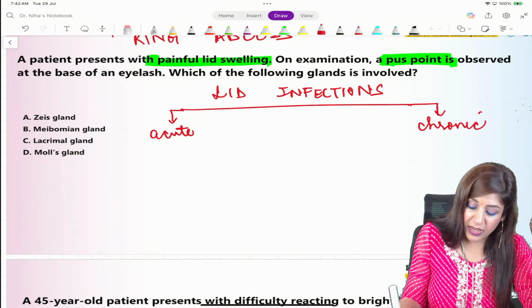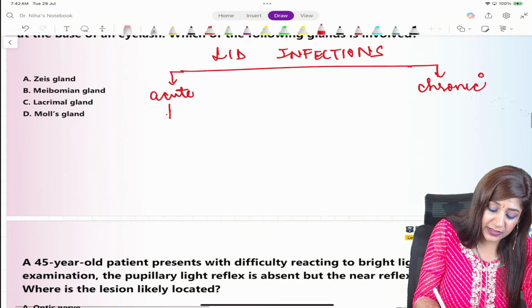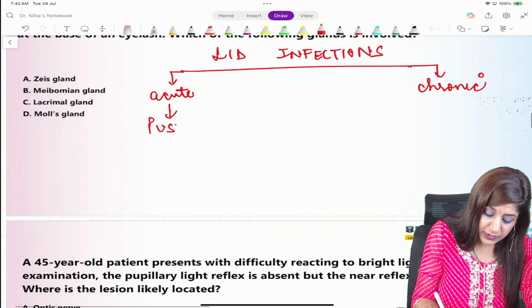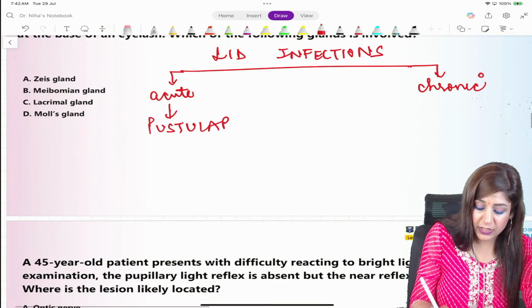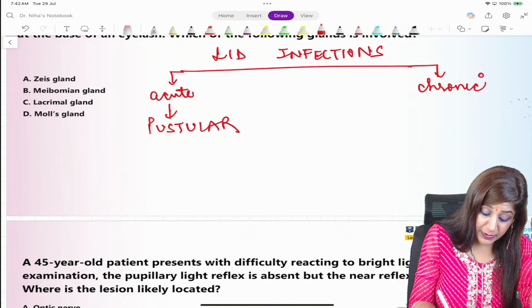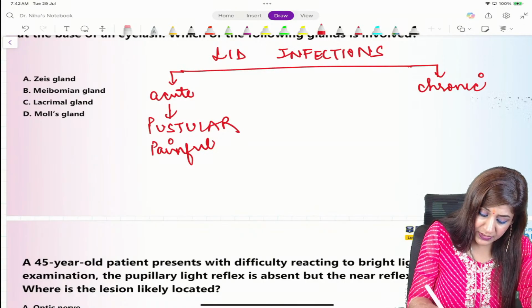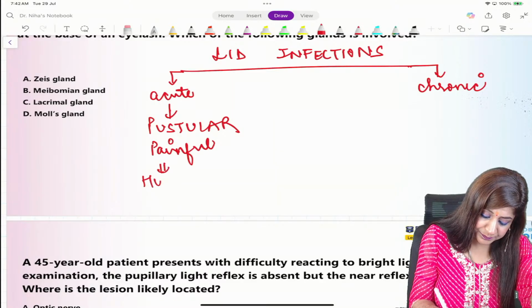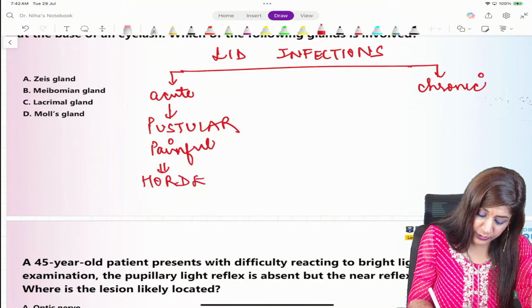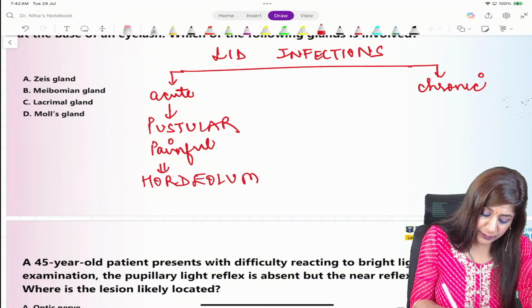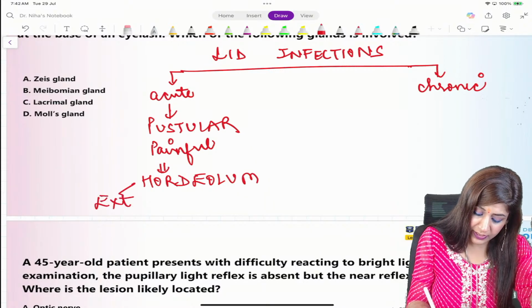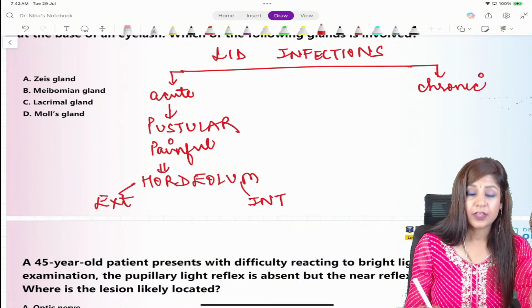The acute infections are pustular, they will show you the pus point, they will be painful also, and these are called hordeola. The hordeolum can be external or it can be internal, okay?